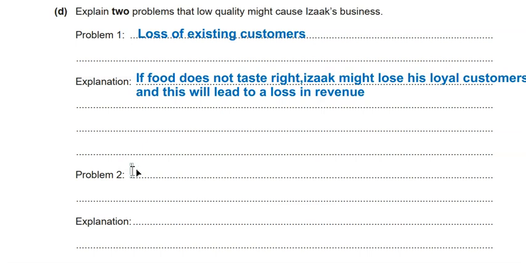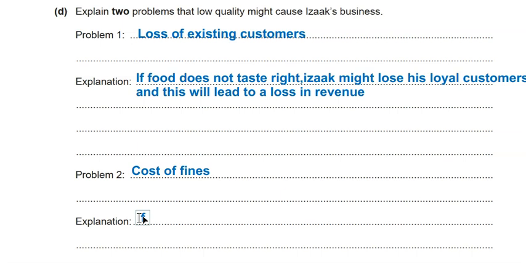In problem 2, I can say, for example, cost. Remember, we have many answers. Cost of fines. Okay, a small fish restaurant, if he simply sells poor quality fish, and customers complain, he might pay a lot of money because of fines. So we can say this. I always like to start with "if", because it forces me to complete the sentence.